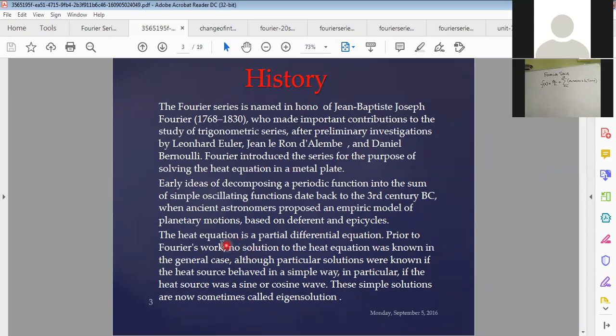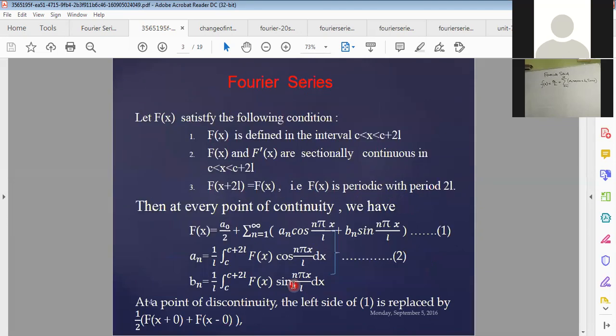The heat equation is a partial differential equation. Before Fourier's work, no solution to the heat equation was known in the general case, although particular solutions were known if the heat source behaved in a simple way, in particular if the heat source was a sine or cosine wave. These simple solutions are now sometimes called eigensolutions. So this discovery is the milestone for Fourier series, and Joseph Fourier founded it.